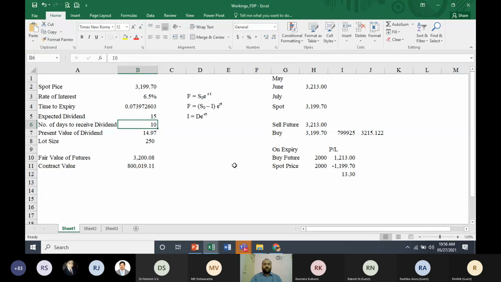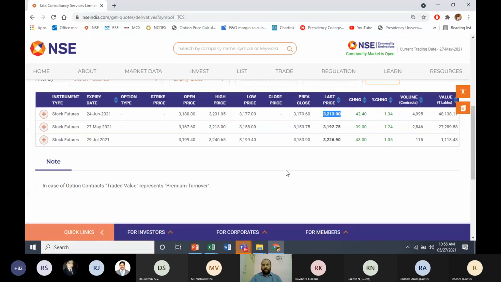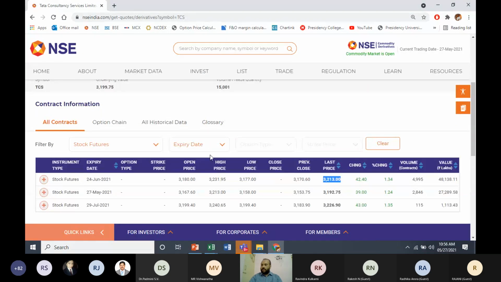Why we don't consider the dividend is because this dividend will be paid before the expiry. Once this ex date comes, after 10 days, the spot price will go down directly. When the spot price goes down, automatically it will get adjusted. It will be at par with your futures price. The futures will not get adjusted. Okay, this is how we can check your spot and futures.